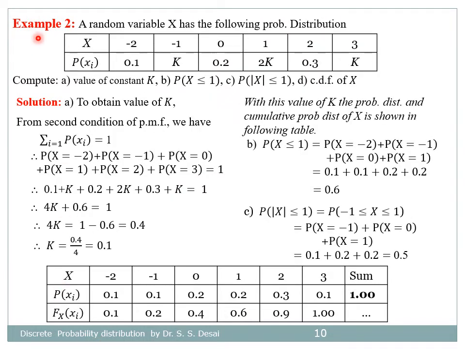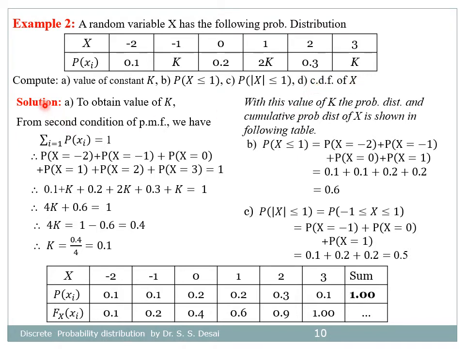Example 2. Random variable x has the following probability distribution. There are 6 different values of x: -2, -1, 0, 1, 2 and 3, with corresponding probabilities in terms of constant k. The question is: first, compute the value of constant k. Second, the probability that x is less than 1. Third, the probability that mod of x is less than 1. And fourth, the CDF of x.